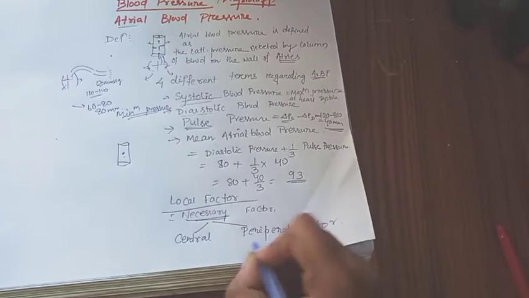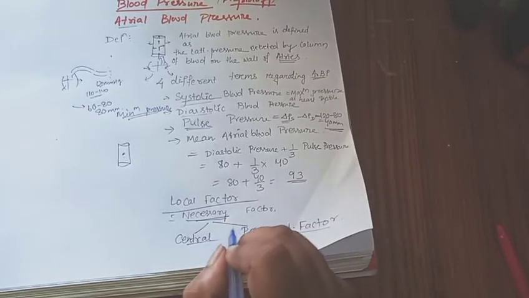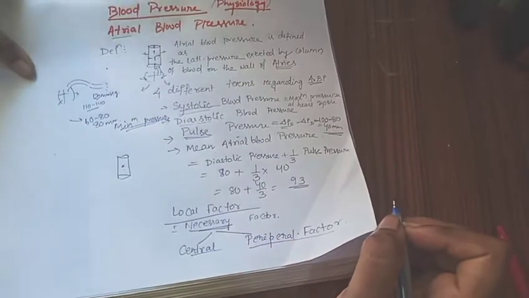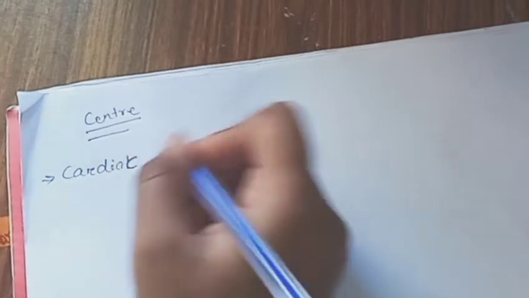In another video we discuss the rest of the factors. So what is the center of the blood pressure? Our center of the blood pressure is the heart, the cardiac part.